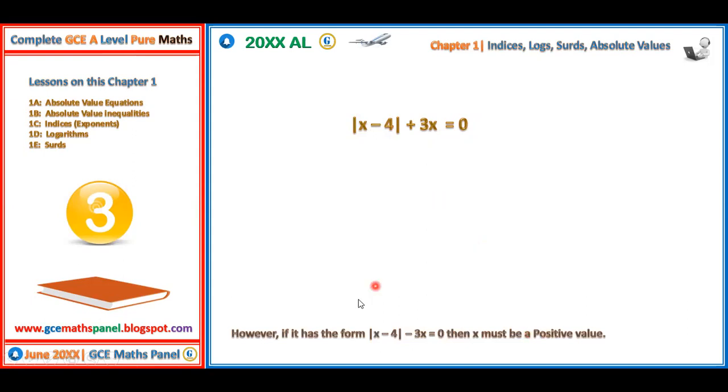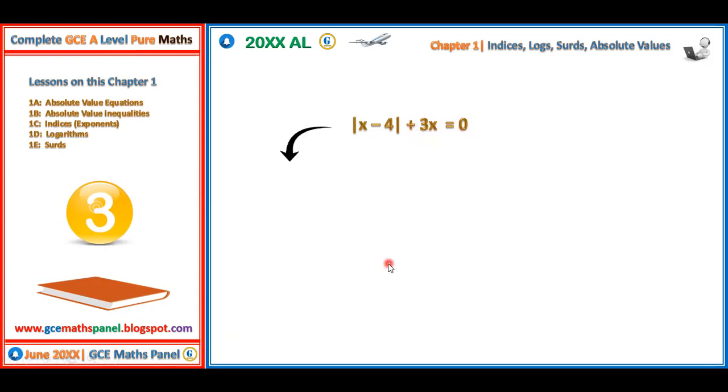So here, if this thing is positive, if you have a plus sign here, then it means that x needs to have a negative value. x must be a negative number for this to work. But if it is negative, like the previous example, then x needs to be positive. Anyway, you don't need to know that. You can always solve and then test your answer.